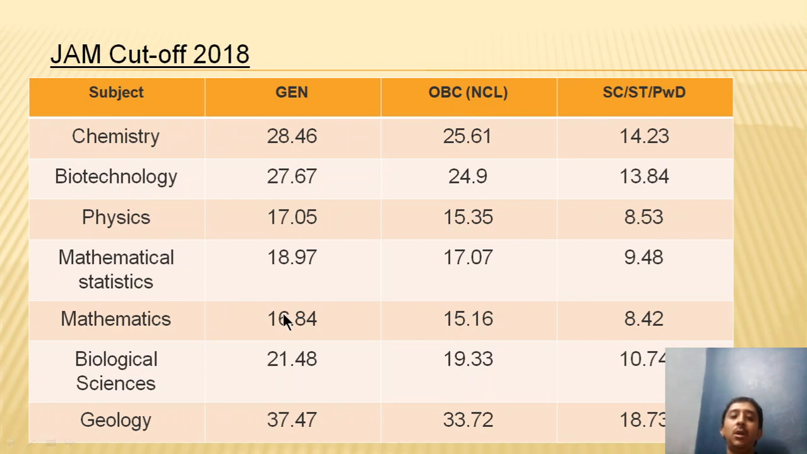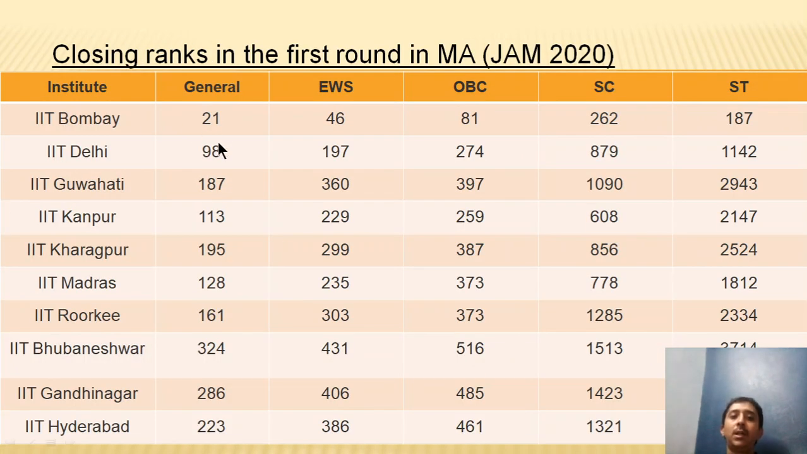As you can see, if you look at these JAM cutoffs, you will probably have an idea as to what the probable score for a particular year should be for you to qualify and proceed with the admissions. Correspondingly, these are the ranks for JAM 2020 at various institutes. For example, in IIT Bombay, for general merit, the closing rank in the first round was 21, for EWS it was 46, for OBC it was 81, SC it was 262, and ST it was 187. So these were the closing ranks after the first round.